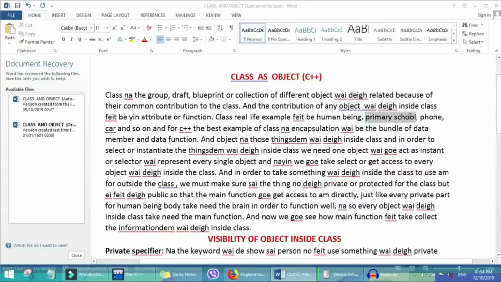One of the attributes of primary school is age, and one of the functions of primary school is that they have limited action, like they are new to writing, new to reading and thinking. So the function of primary school is less than that of secondary school and university.